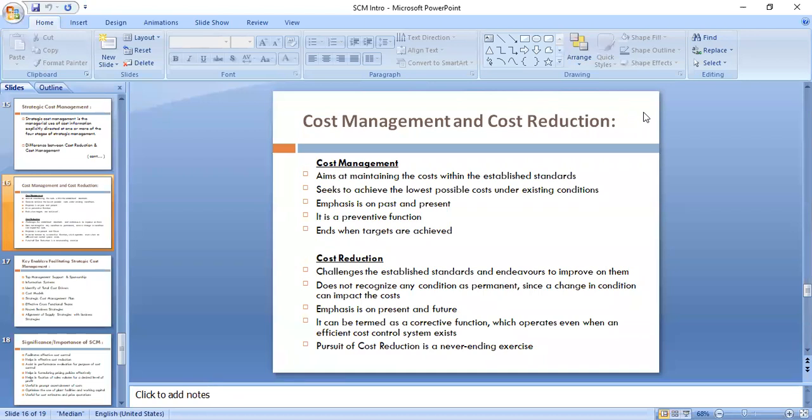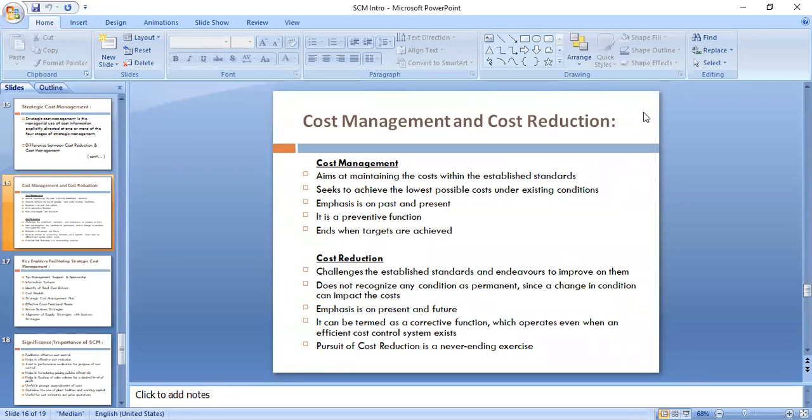But when we are talking about cost reduction, it emphasizes present and future. It is not talking about the past, right? So under cost reduction, what you are thinking is, presently we are incurring such and such cost, and if you want to go for some cost reduction or changes in production or other conditions in the business, what will the cost be in the future?